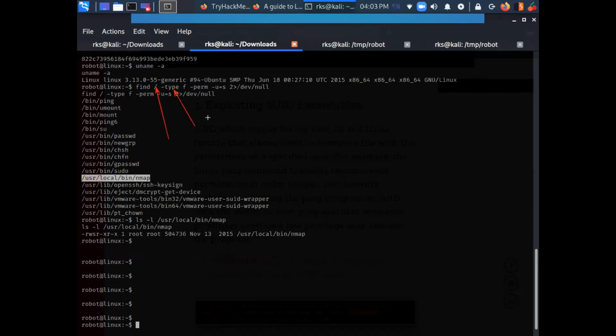-type is for type of file. So I'm mentioning f for file. I'm searching for a file. -perm is for permissions, and then I'm providing what kind of permissions I'm looking for. I'm looking for those permissions where we have got SUID bit for user permission. And what are the user permissions? The first section is for the user permission. That is, -u is for user, S is for SUID permission. So I'm trying to search for everything inside the system having these permissions.